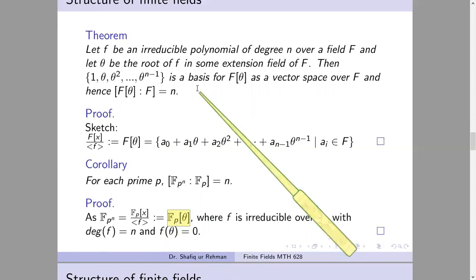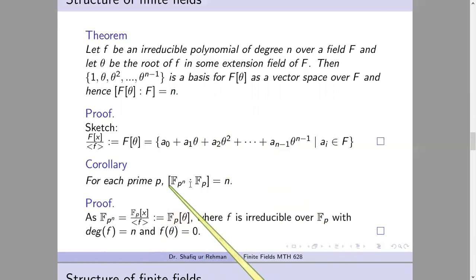So by using this result, the degree of this field extension is n. For example, if F2 is contained in F16, the degree of the field extension is 4, because the irreducible polynomial used has degree 4.